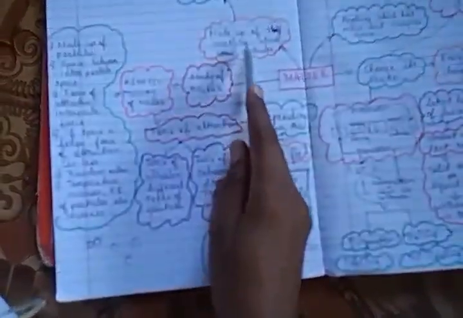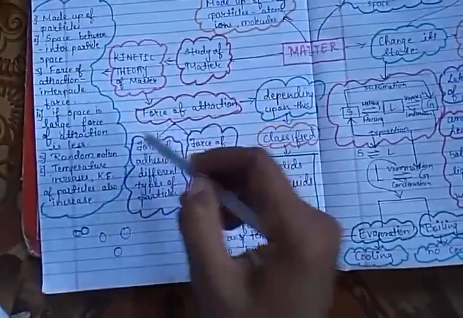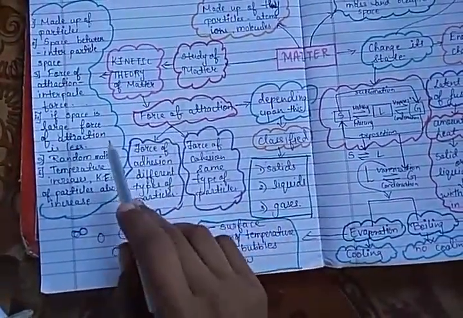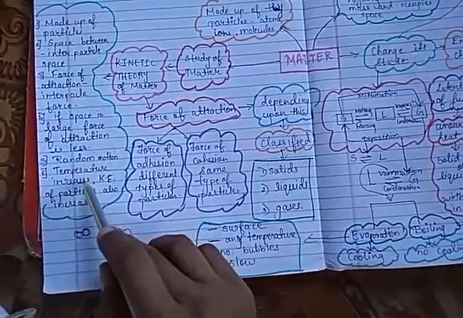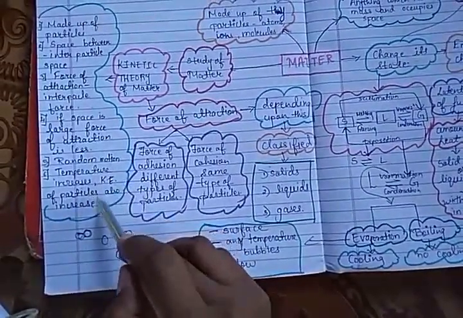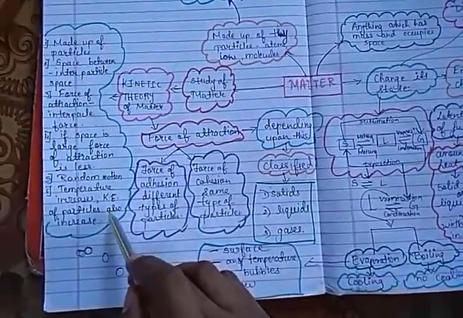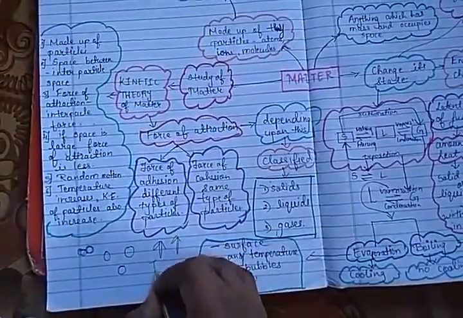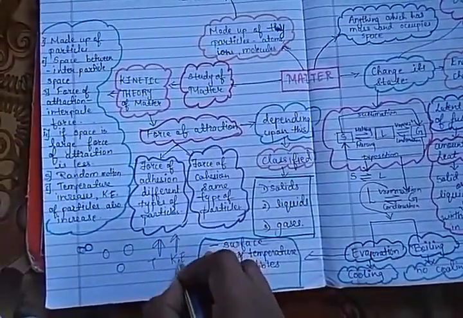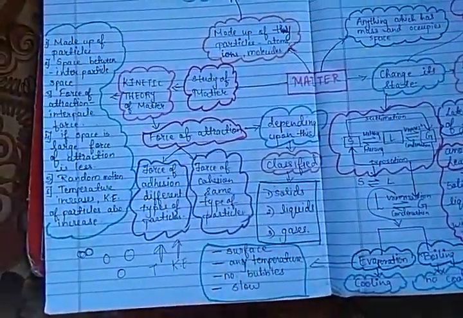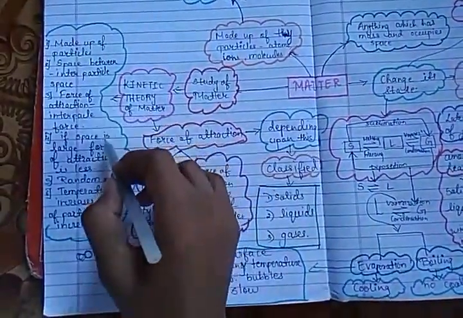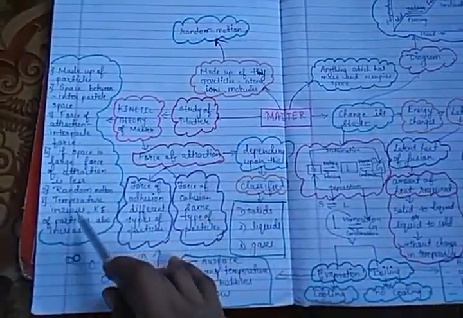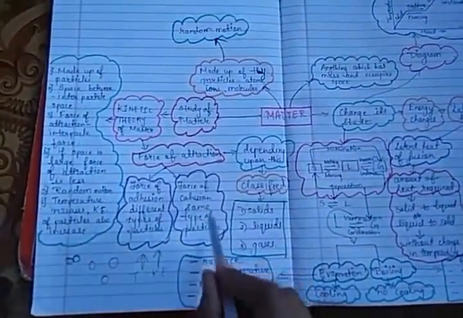These particles, as I told you, are always in random motion. They move around here and there in random motion. The next assumption is when you increase the temperature, the kinetic energy of particles also increases. So when temperature increases, kinetic energy also increases. So these are the assumptions of the kinetic theory of matter.